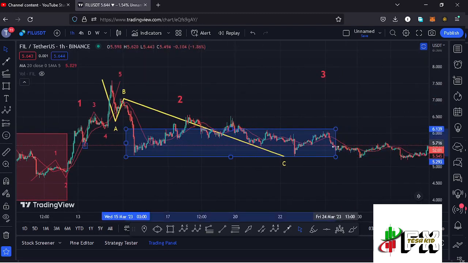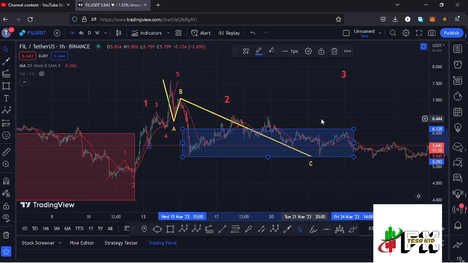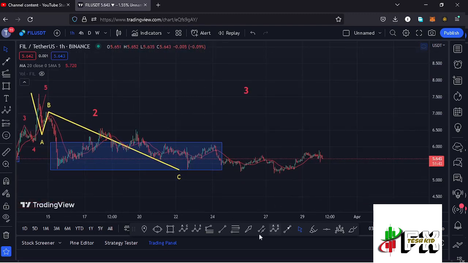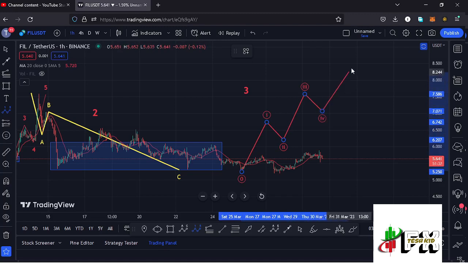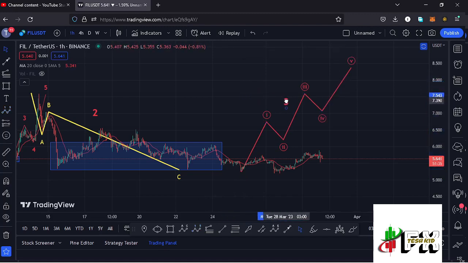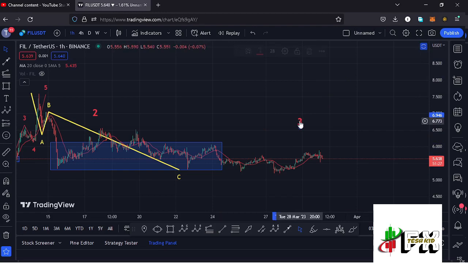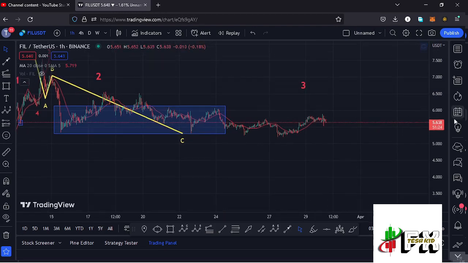And having retraced into this minimum retracement area, I now believe that we have bottomed out in the formation of that wave 2, and whatever we are seeing at the moment is the start of a massive run up to the upper side in the formation of this wave 3, which is also an impulsive wave. And because of its impulsive nature, I'm also expecting to see another 5 wave structure in formation within the formation of this wave 3, having the wave 5 fully maximizing our target areas to the upper side. And it is this micro Elliott wave count within the formation of this wave 3 that is now going to give me the short-term scenarios.